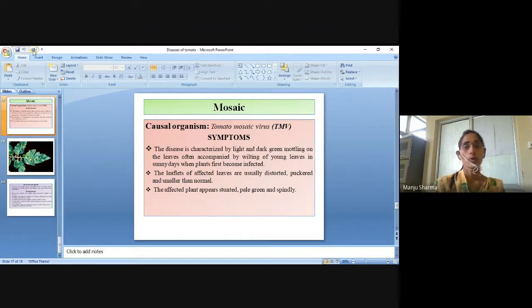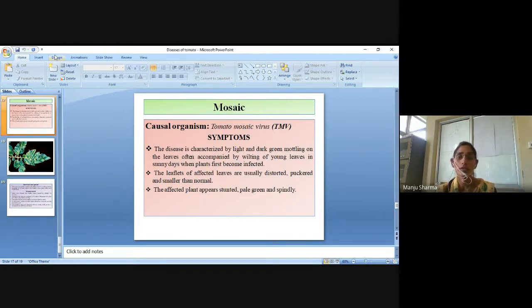And then mosaic disease of tomato, which is caused by the tomato mosaic virus. The symptoms are: the disease is characterized by light and dark green mottling on the leaves, often accompanied by wilting of young leaves on sunny days when the plants first become infected.